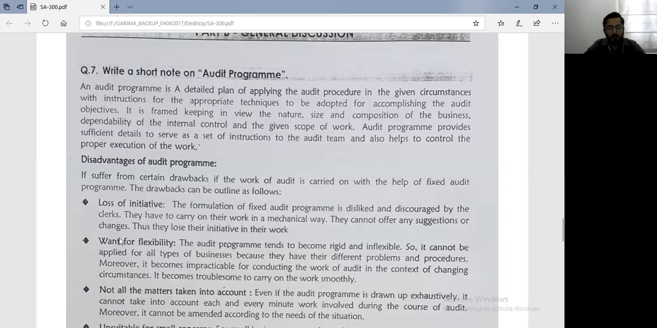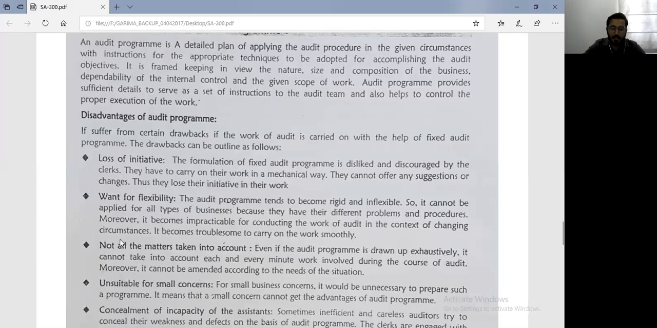Look at the second point, which says want for flexibility. The audit program tends to become rigid and inflexible. So sometimes the audit program will be very rigid, that this is the manner in which, or this is the flow in which the audit is to be performed. So it cannot be applied for all types of businesses because they have their different problems and procedures. Moreover, it becomes impractical for conducting the work of audit in the context of changing circumstances.